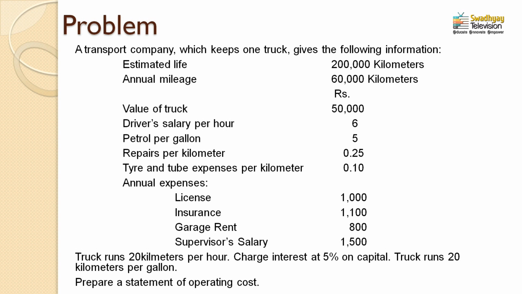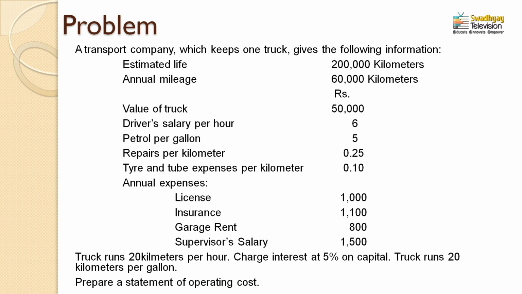Here the driver's salary is given, that is 6 rupees, but it is given per hour. So, if it is given per hour, it is clearly saying that we need to calculate the driver's salary as a variable expense, because the information is given on an hourly basis. So, we need to calculate the driver's salary on the basis of hours, based on how many kilometers the truck runs per hour, and that is why it is considered a variable expense.